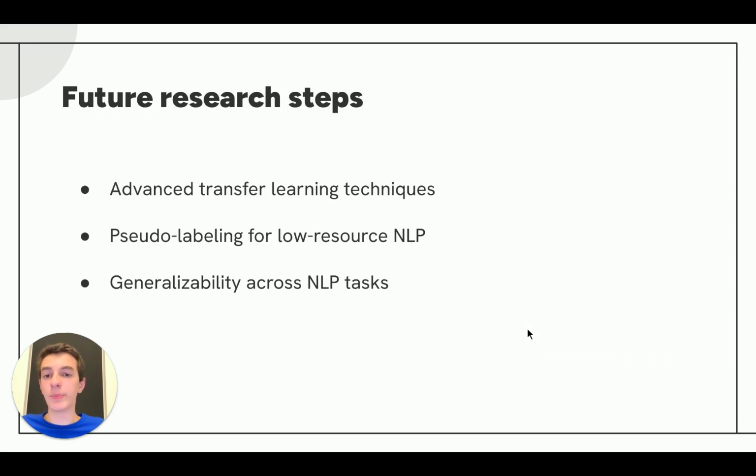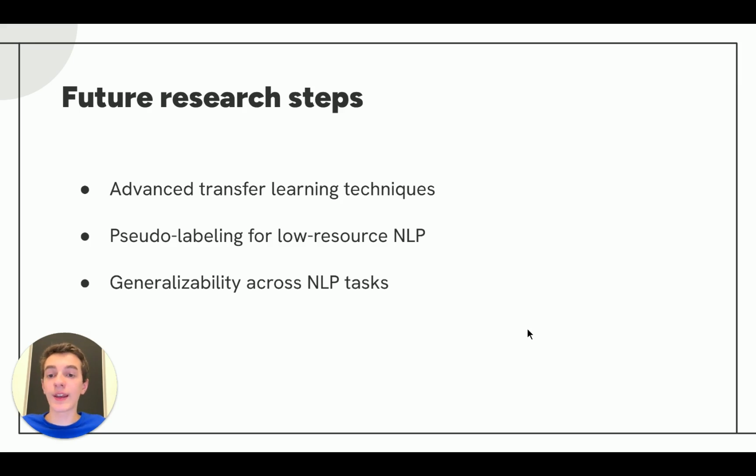So future steps to build upon my current research, I plan on testing more advanced transfer learning techniques, so going beyond simply data augmentation, I will be using two separate models, pre-training one on high-resource data, and then using the parameters from that model to train a new model only on the low-resource language data.